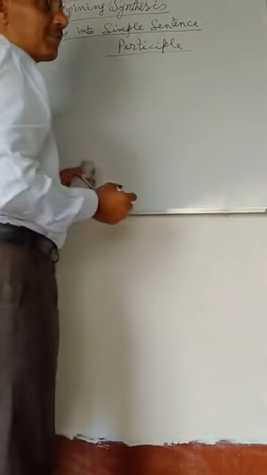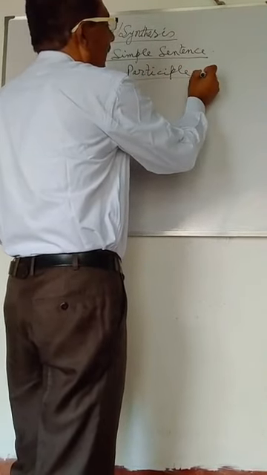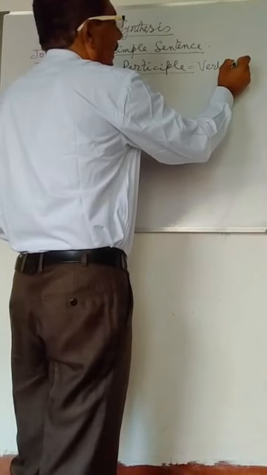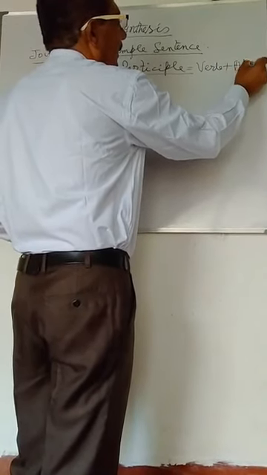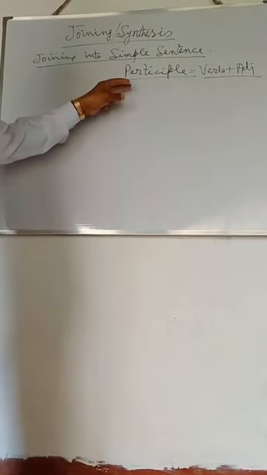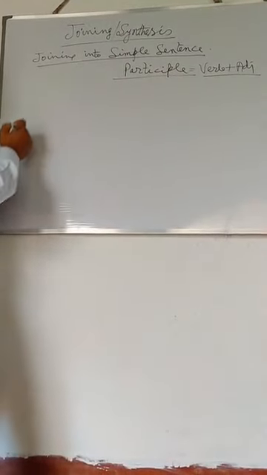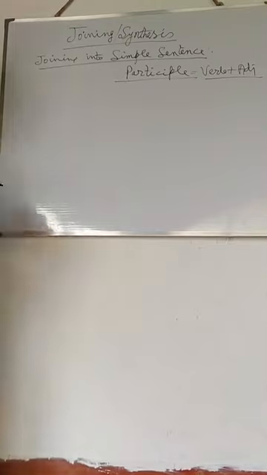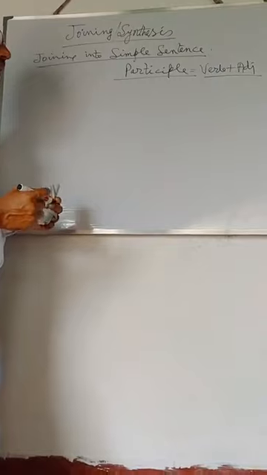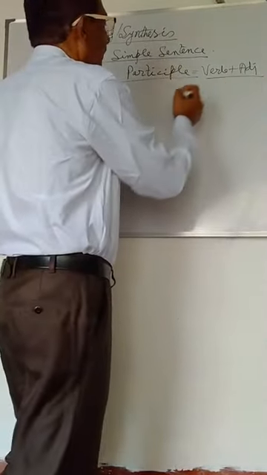A participle is a double part of speech expressing both the function of a verb and adjective. Both the functions of verb and adjective are expressed in the same word, participle. So according to the characteristic feature of participle, you will see that participle is also a kind of non-finite verb expressing both the function of a verb and adjective.